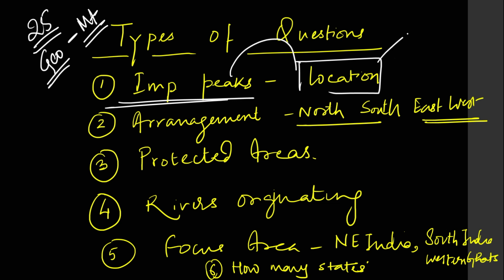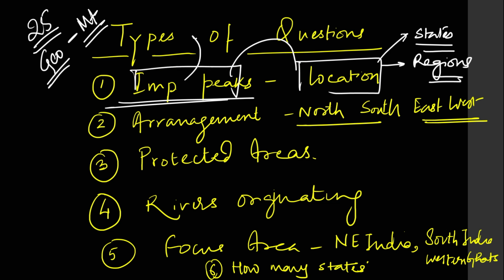In location, they can give you states or regions. This is the easiest form of asking questions under this theme. In peaks, their focus is only on important peaks, and I am going to tell you exactly which peaks you need to prepare later in this video.